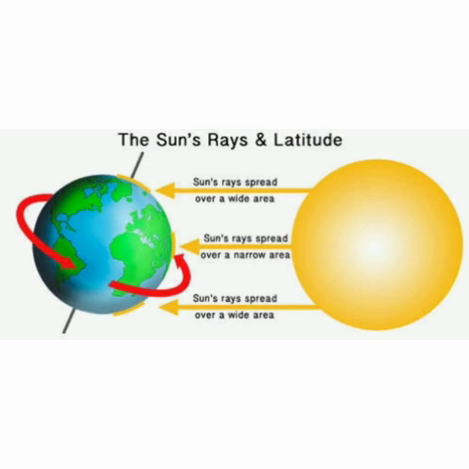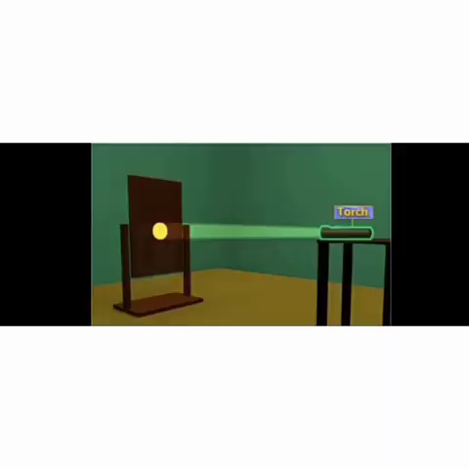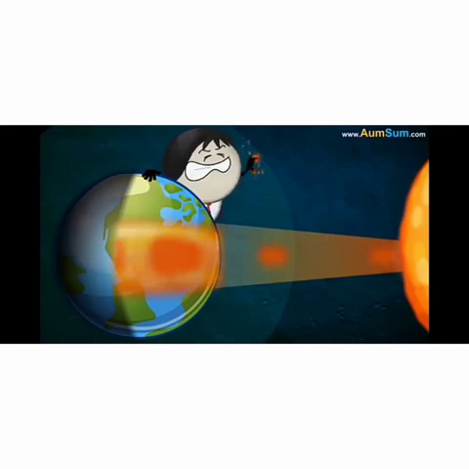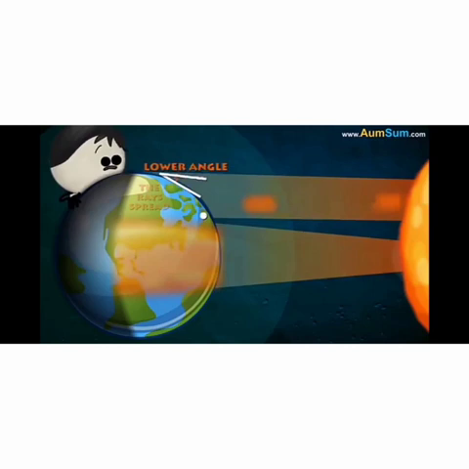So I will show you with another example: light coming from a torch falling on a cardboard which is placed in front of the torch. You will notice the light coming from the torch falls straight and covers a small area. Now place the cardboard in a slightly slanting position. We notice that the light falling on the slanted board is less bright and covers more area. In the same way, sunlight falls directly on the part that is vertically below the sun rays. It heats only a small area on the earth, and the heat in that area will be more.